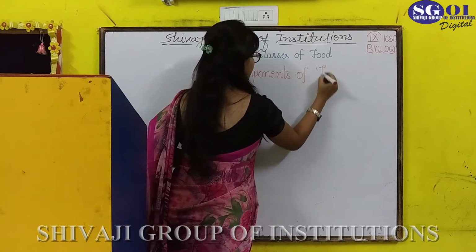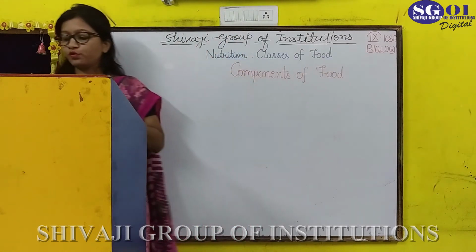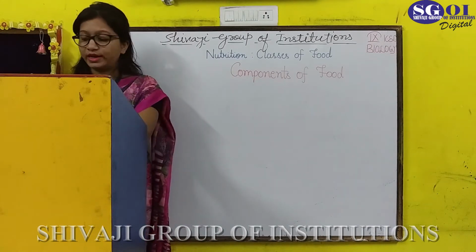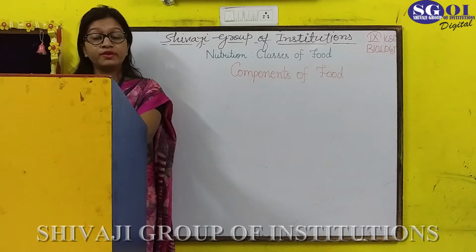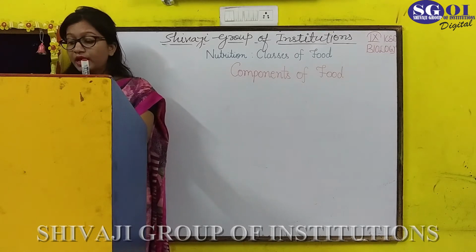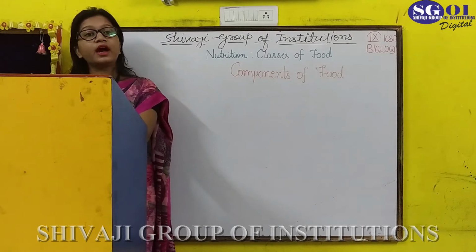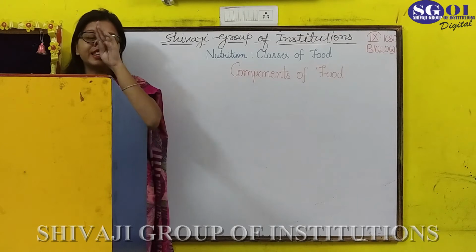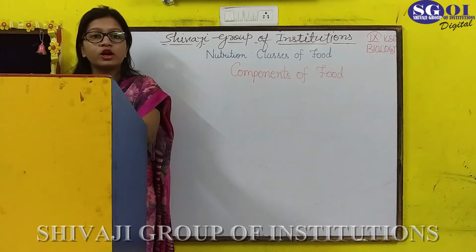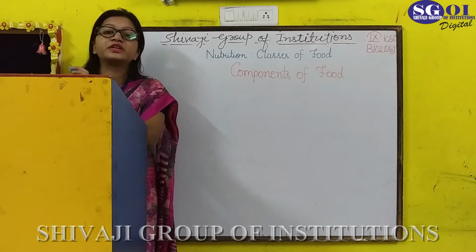Components of food means there are various components like carbohydrates, fats, proteins, vitamins, minerals, roughage, etc. And these components are called nutrients, and they are the only ones which perform various activities and important functions in the body of an organism. And they are required in a specific amount.